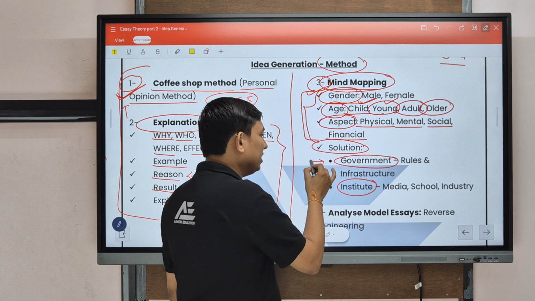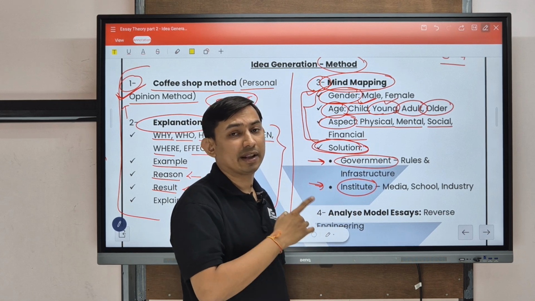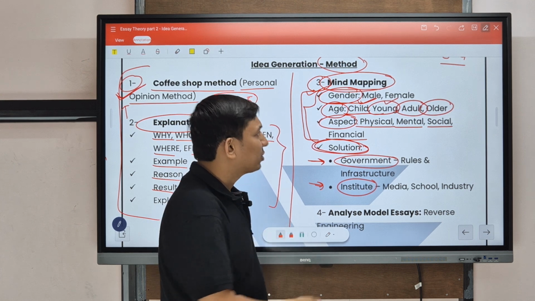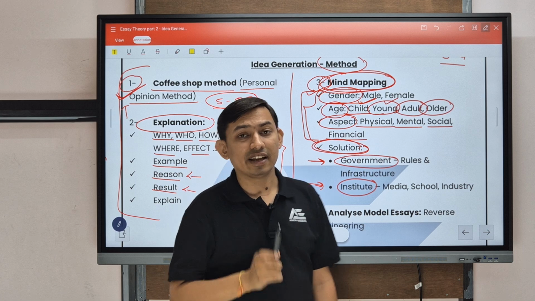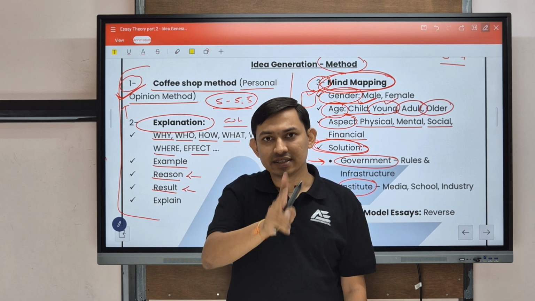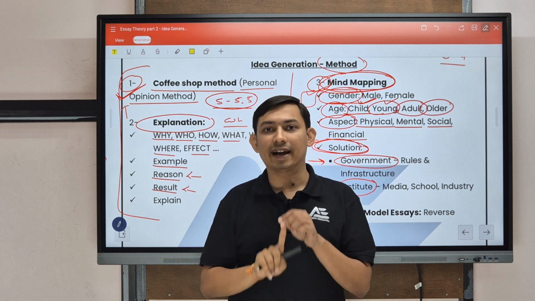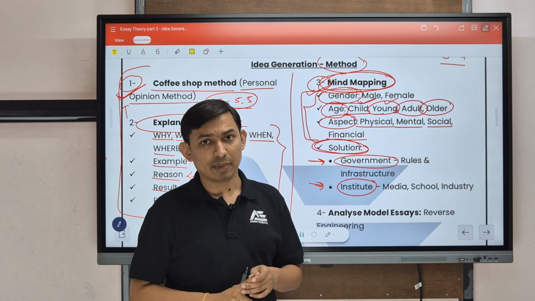Clear? This is the simple solution for any essay. You can implement this method to any type of essay for solution purposes. So it is called mind mapping. Here we are thinking step by step, related to aspect, related to different segments. With the help of that, we can brainstorm unique ideas. Clear? So this is the third method.